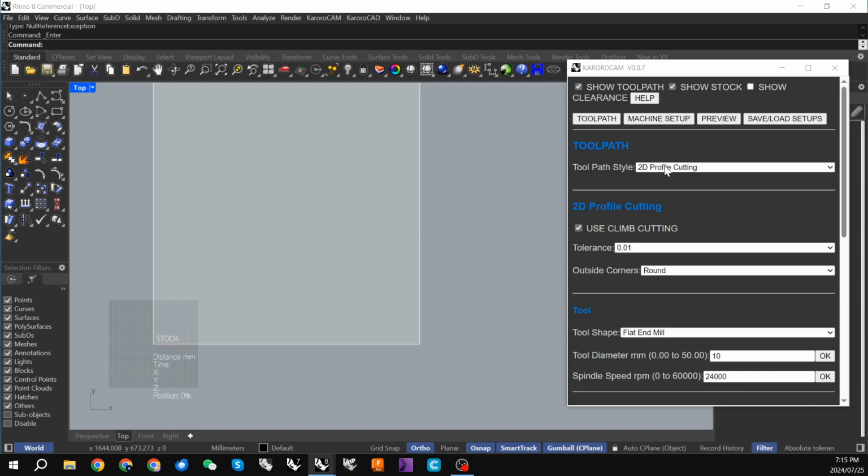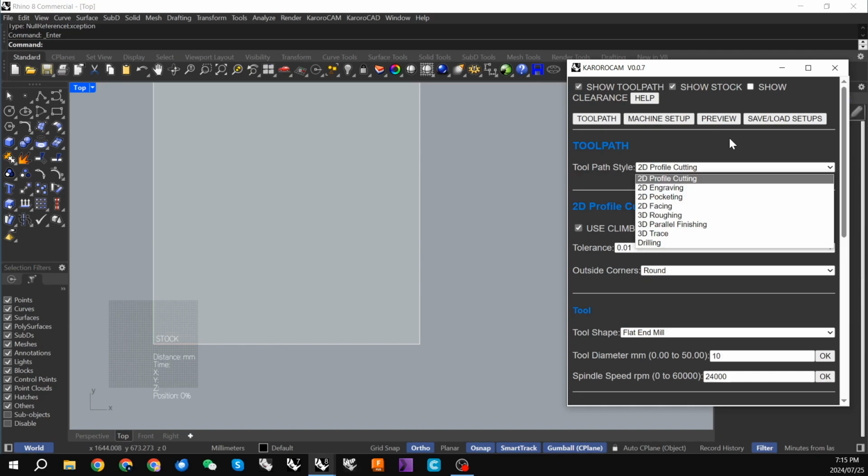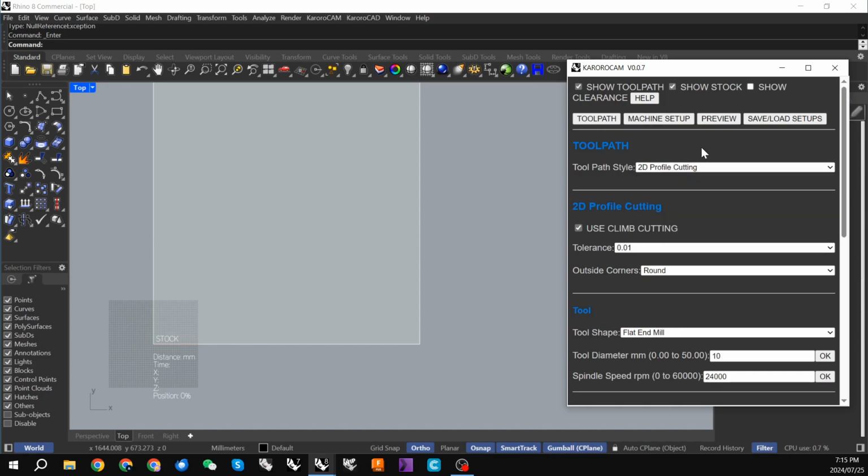There are quite a number of different toolpaths available within KaroroCAM. I will go over these in future videos, but to give you an idea of how to get started, let's do a 2D profile cutting.